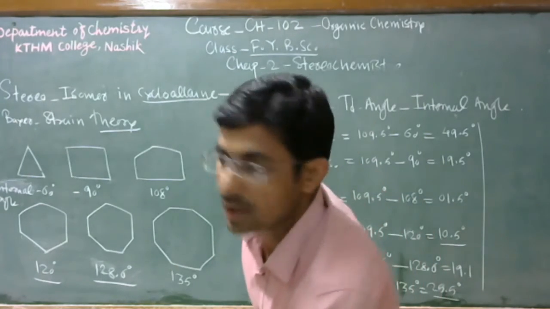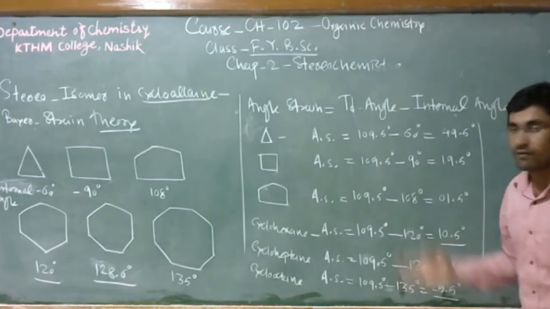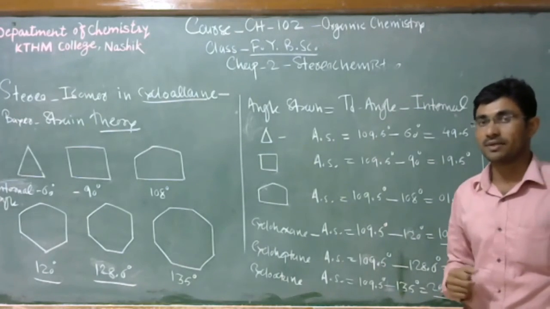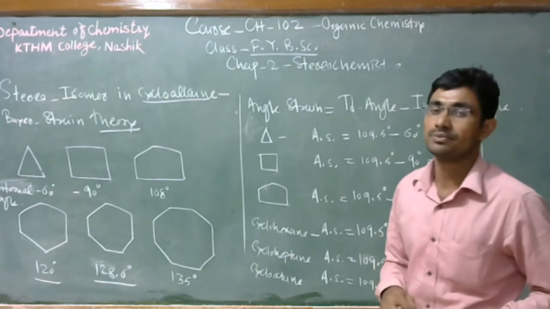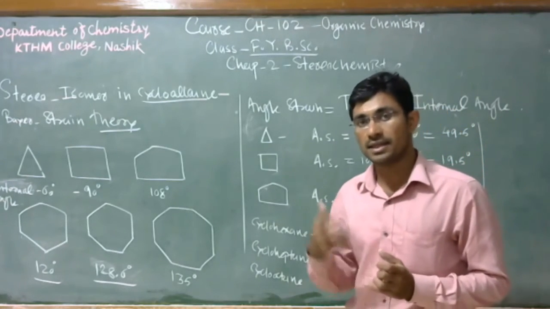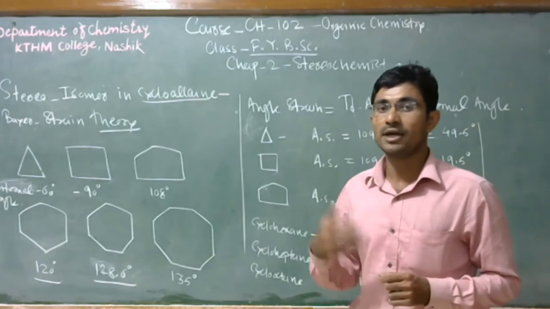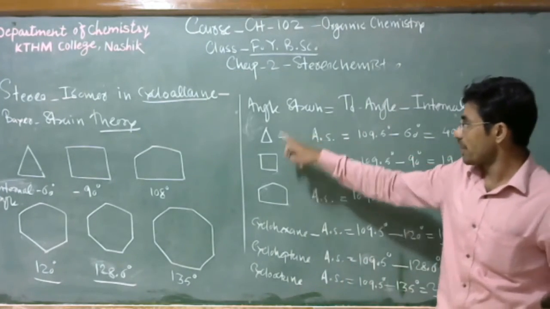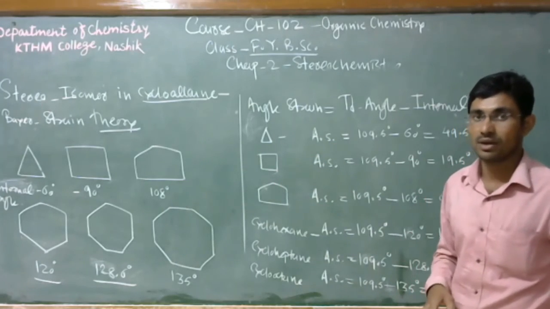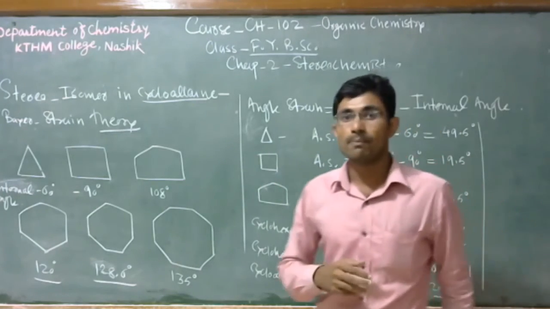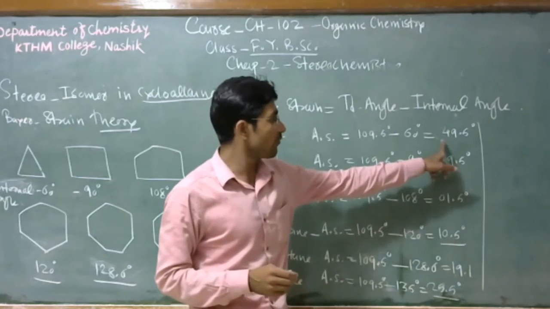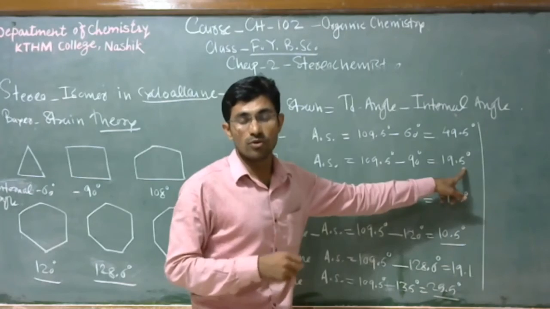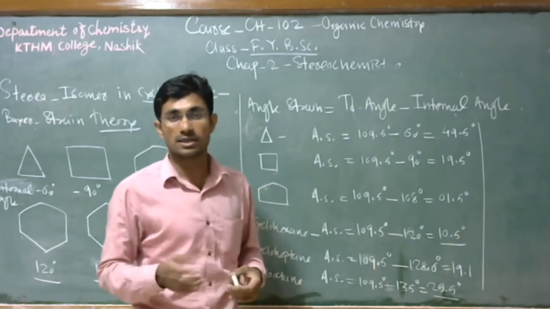So from these values of angle strain we can say that Baeyer proposed that as angle strain increases, the stability of the ring decreases. In cyclopropane and cyclobutane, we observe angle strain values of 49.5 and 19.5, so these two compounds are unstable.